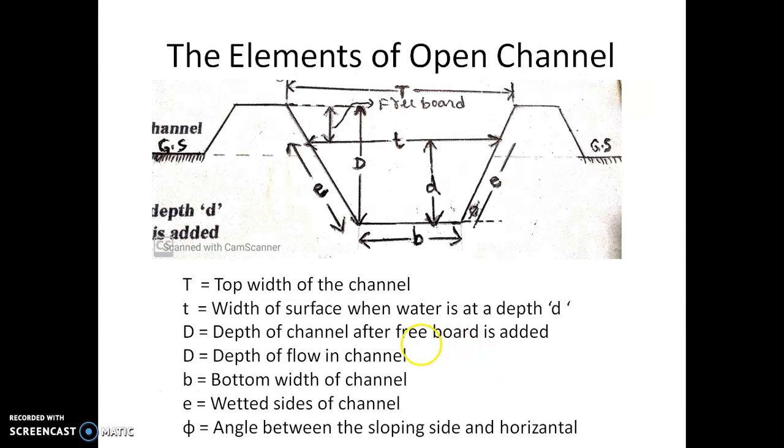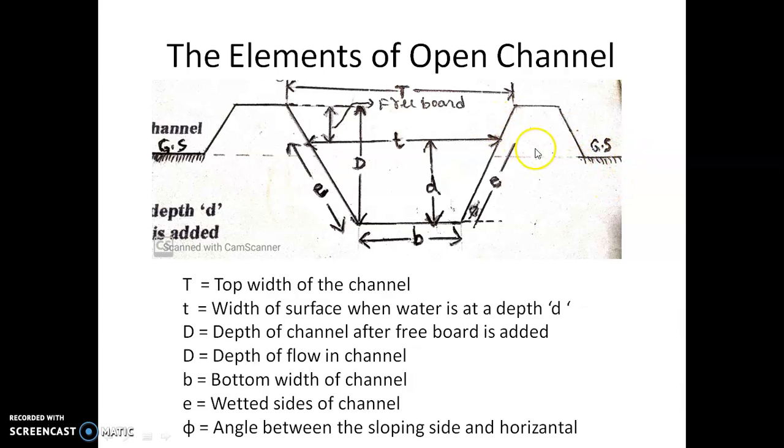You can see the elements of an open channel here. This is the ground surface, and then some excavation is made into the ground, and then a bund is formed. It has certain slopes, something like this.